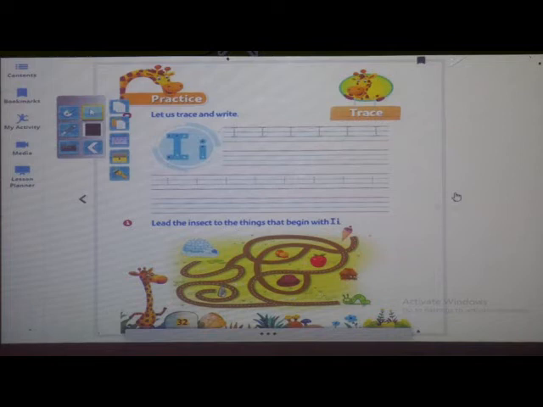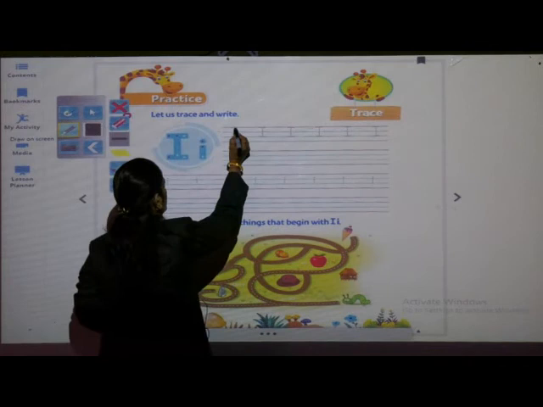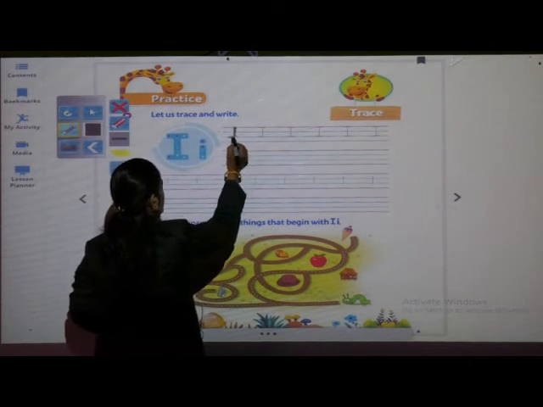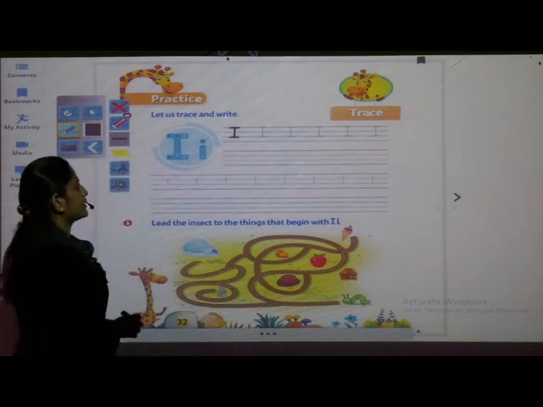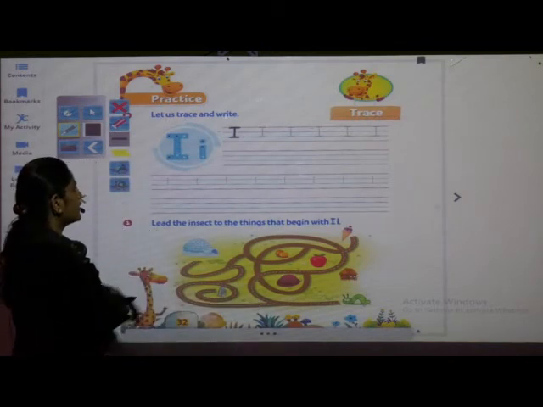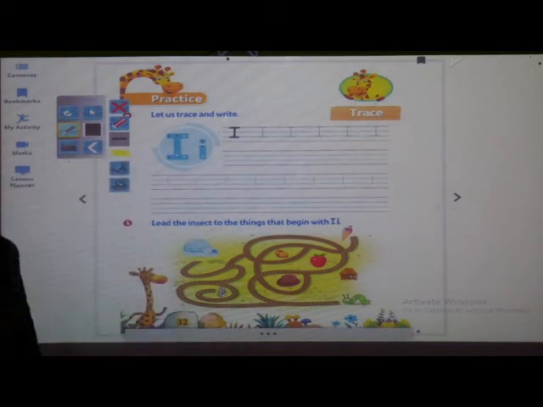I will show you how to write capital letter I. Okay children, you have to draw one standing line from red to blue line and two sleeping lines. One sleeping line on the red line and one sleeping line on the blue line. This is capital letter I.